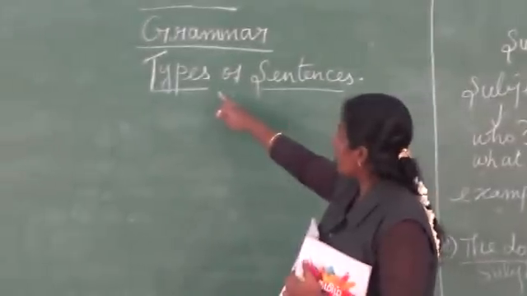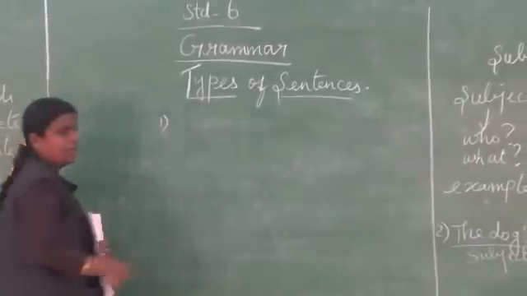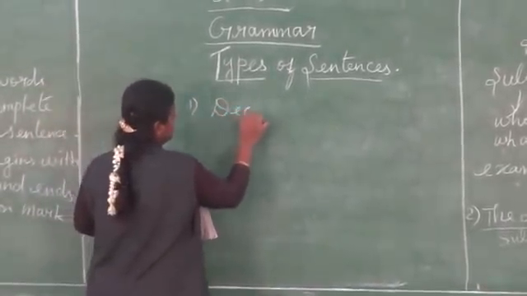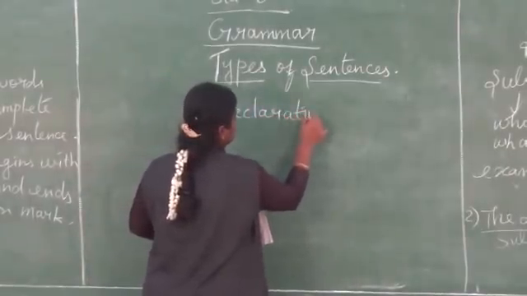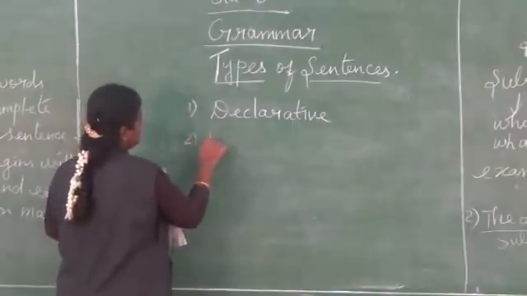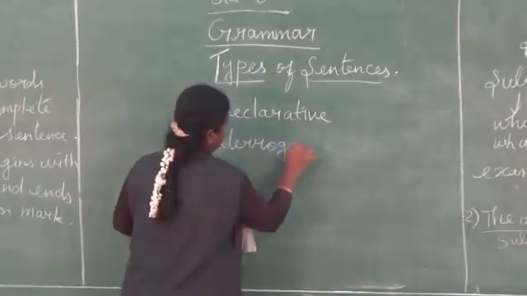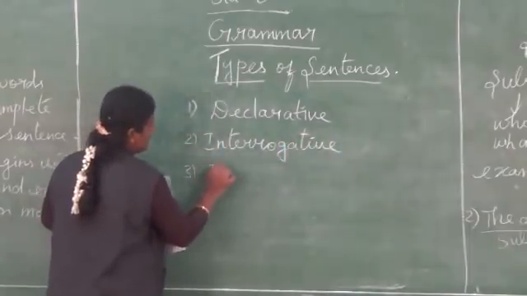Next we are entering into our topic, types of sentences. So we have four types of sentences, children. First is declarative. Second one is interrogative. Third one is imperative.